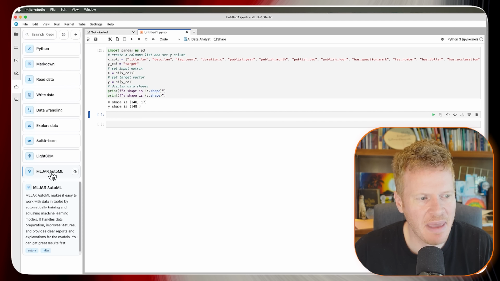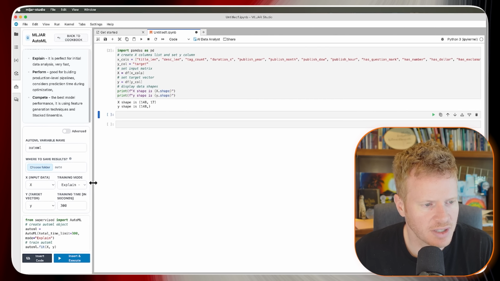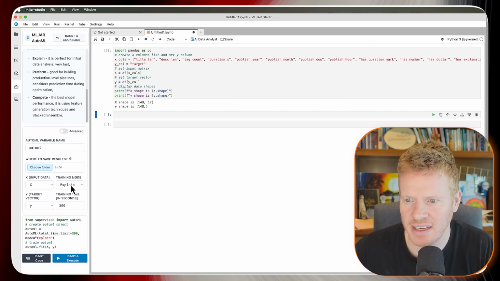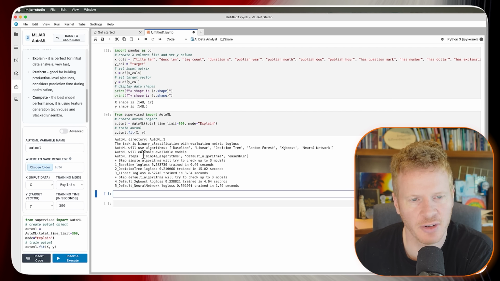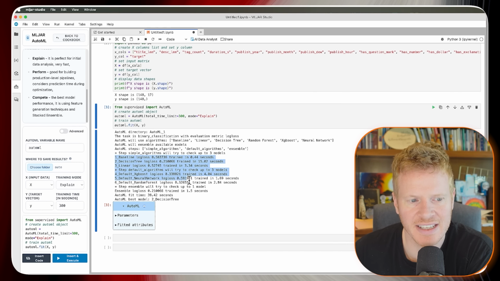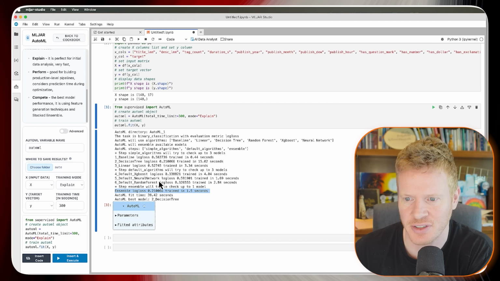So then we're going to go to the MLJAR AutoML, and we're going to do the train. Make sure that the training mode is explain, and we'll insert and execute that. So now it's training the models based on our data here. So it trained 6 models on our data, and then it also trained an ensemble, so all of them put together to get the best answer here.